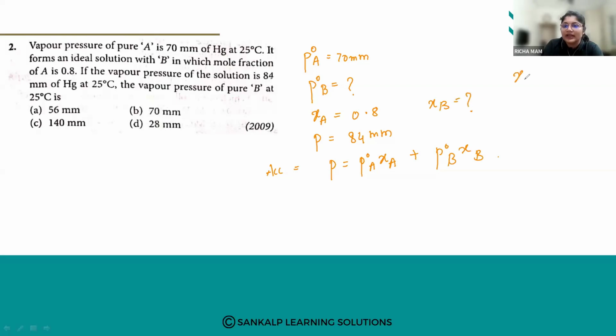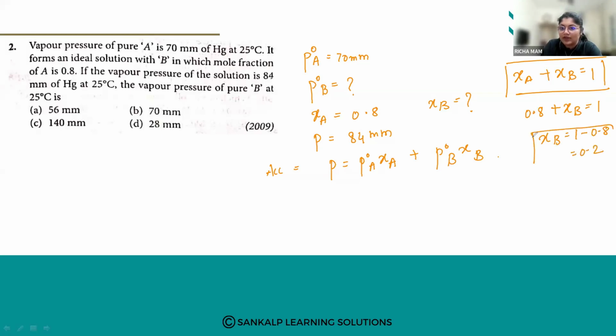So we know that XA plus XB, the mole fractions of A and B, is equal to 1. So 0.8 plus XB is equal to 1, so XB is 1 minus 0.8, which is 0.2. So we got the mole fraction of B.